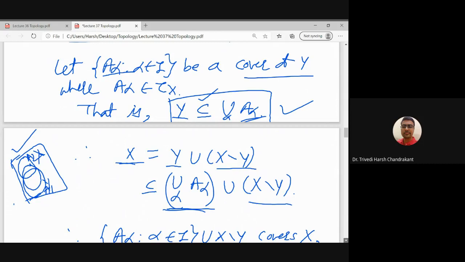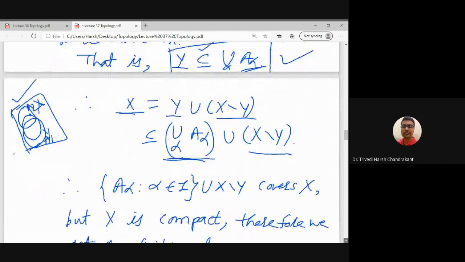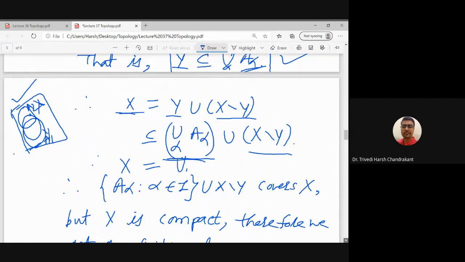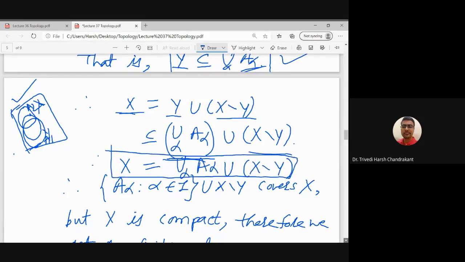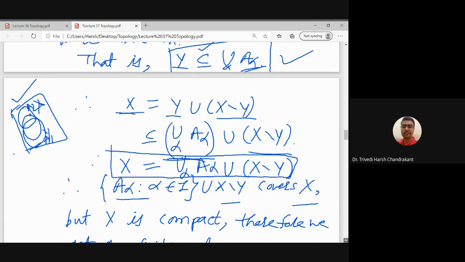So what we found is X is covered by these sets, which are subsets of X, A alpha and X minus Y. So finally what we get is X is exactly union alpha A alpha union X minus Y. So these sets A alpha union X minus Y will cover the entire space X.